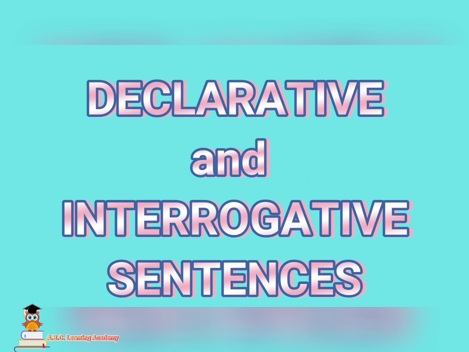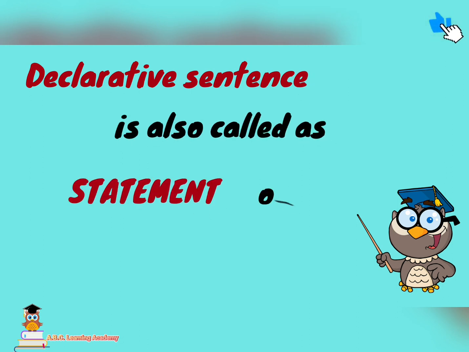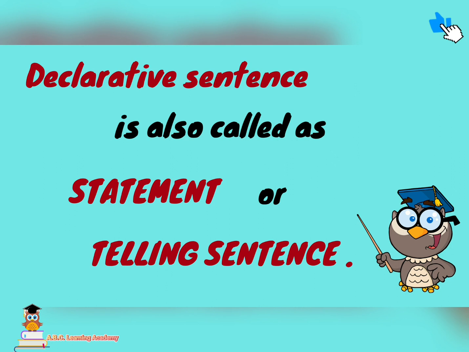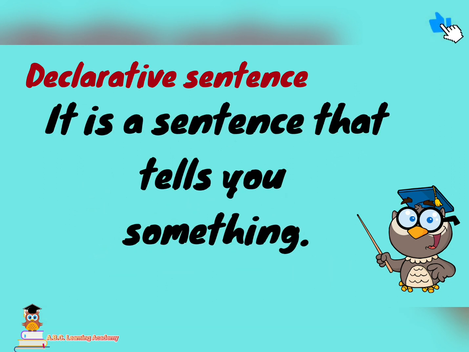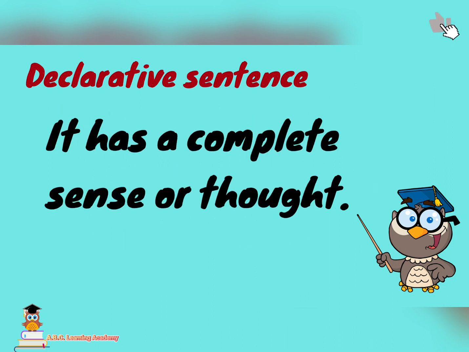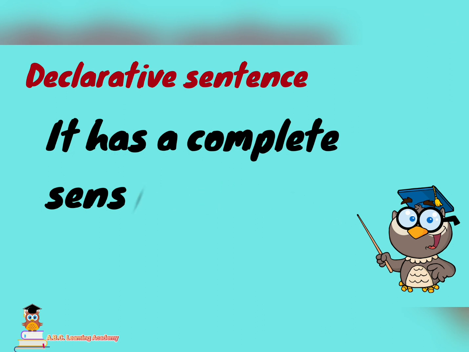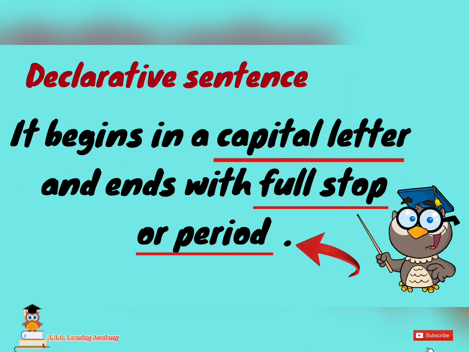Our lesson for today is about declarative and interrogative sentences. What are these? A declarative sentence is also called a statement or telling sentence. It is a sentence that tells you something. It has a complete sense or thought. It begins with a capital letter and ends with a full stop or period, just like this sign.